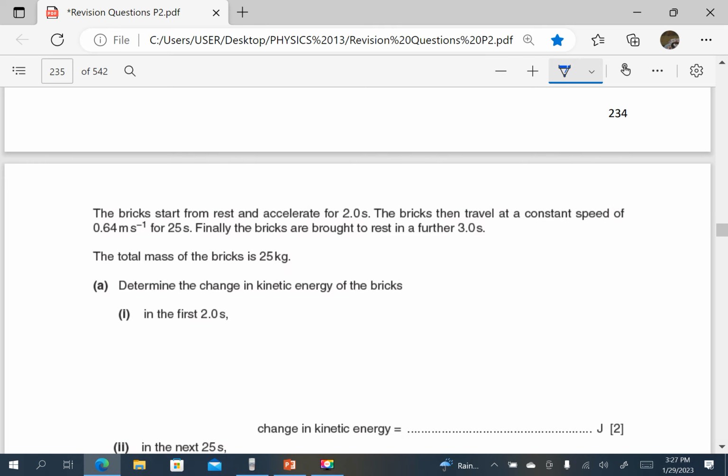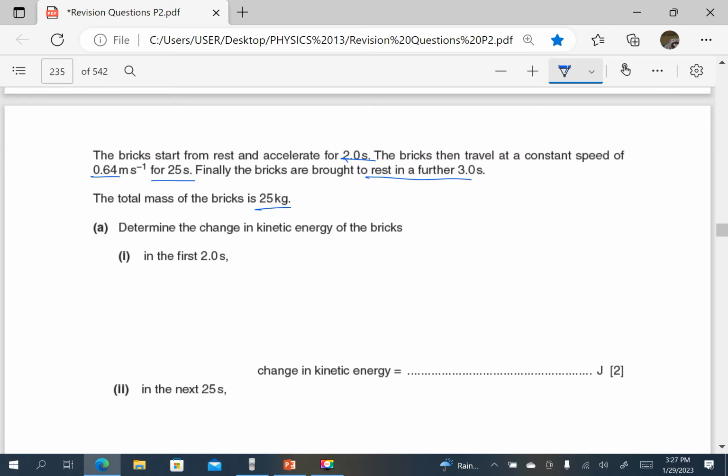The bricks start from rest and accelerate for 2 seconds. The bricks then travel at a constant speed of 0.64 for a time of 25 seconds. Finally, the bricks are brought to rest for a further 3.0 seconds. Total mass of the bricks is 25 kilograms.